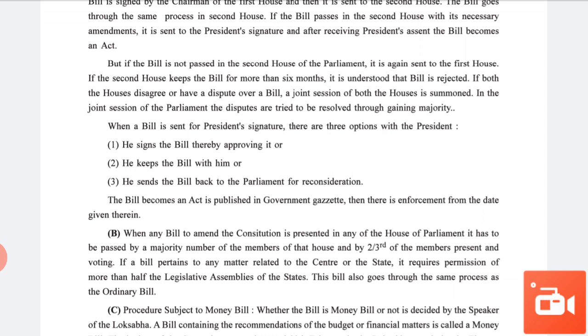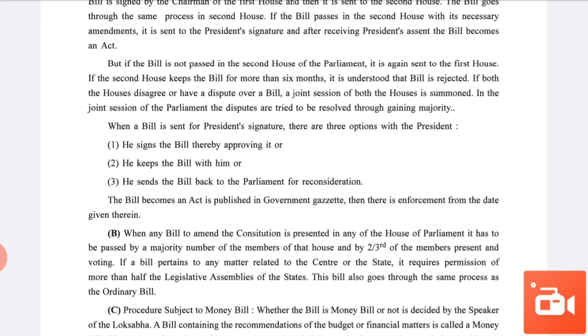and resolve the dispute. When a bill is sent for the president's signature, there are 3 options with the president. The first option is that he or she signs the bill, thereby approving it, or he keeps the bill with him, or he sends the bill back to the parliament for reconsideration. First he signs the bill, second he keeps the bill, or third he sends the bill back to the parliament for reconsideration. These 3 options have a precedent.